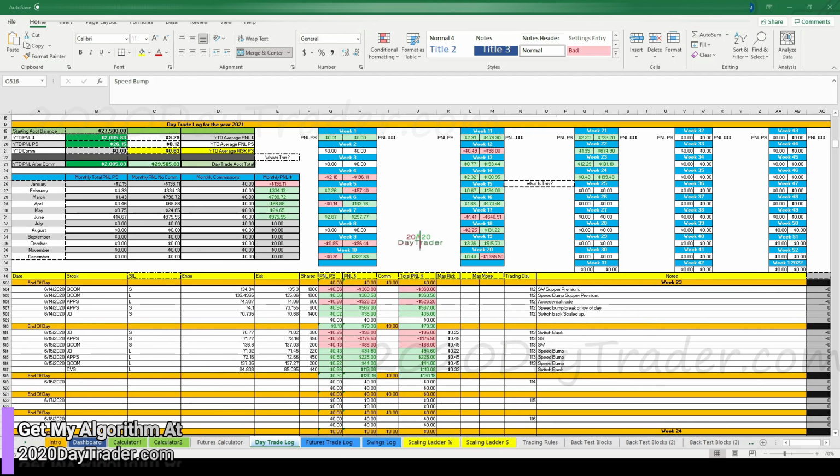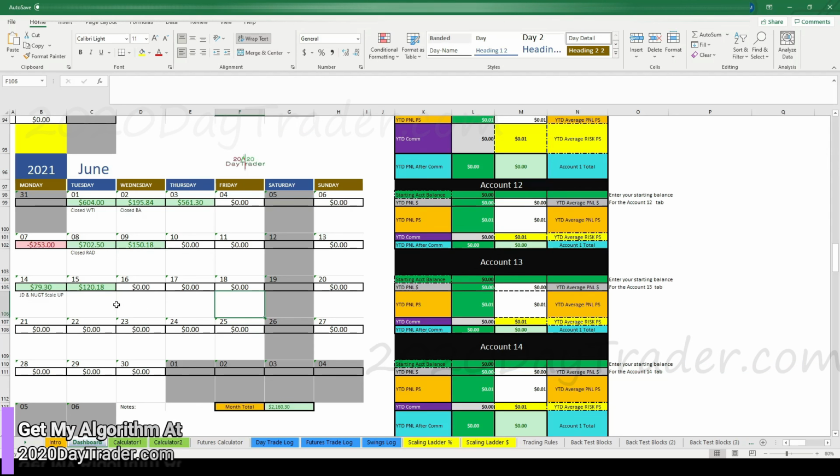Okay, so here we are with today. So the day is speed bumps, speed bump day, except JD should not have been a speed bump. That should have been a nice epic winner today. So totally blew it on JD, but it is what it is. At least we're green, 120 bucks. So I'll take that. Dashboard, looking good for the month, $2,100 for the month. Put 120 bucks in our pocket today. So, it's a slow week. It's not like last week where we had some nice big winners, but it is what it is.